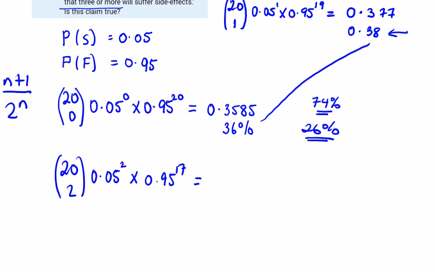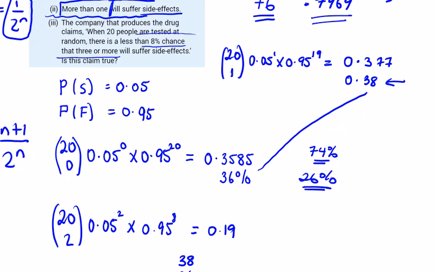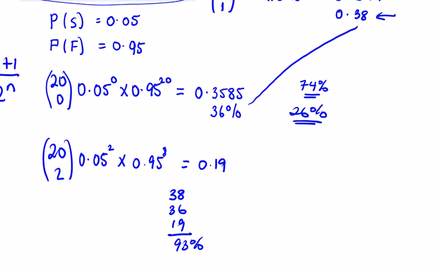So we can do 1 minus the probability of 0, 1 or 2, just easier than getting 3, 4 all the way up. So 20 choose 2, by 0.05 squared by 0.95 to the power of 18 is going to give me 0.19. So what do we have? We have 38, 36, and 19, which is 93%. And the company are saying there is a less than an 8% chance, which is true. So there's a 7% chance of 3 or more. So you can say here that the claim by the company is true.